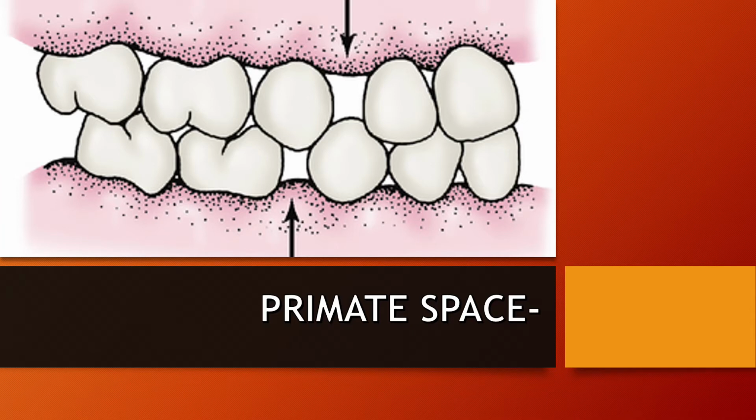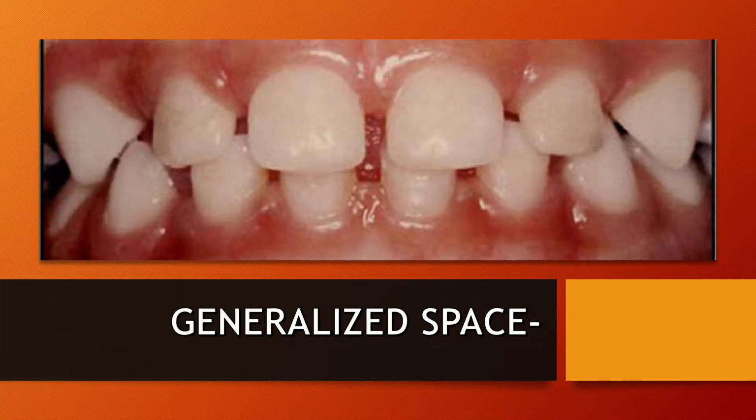That means in the primary dentition, whenever you have space between the lower canine and first molar, as you can see in the arrow, and the upper arrow, which shows the gap between the upper lateral incisors and the upper canine. So if you have spaces in between these two teeth, then you have absolutely no problem in your child's teeth. Second, what we have is the generalized spacing.